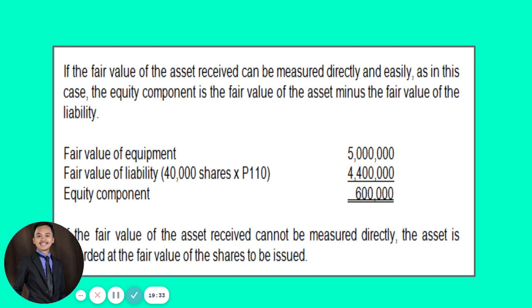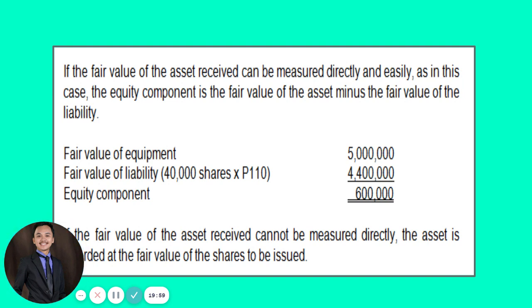We simply compare your equipment and your liability amount, which is 4.4 million. So 5 million minus 4.4 million, our equity component will be 600,000. And take note, if the fair value of the asset received cannot be measured directly, then the asset is recorded at the fair value of the shares to be issued.